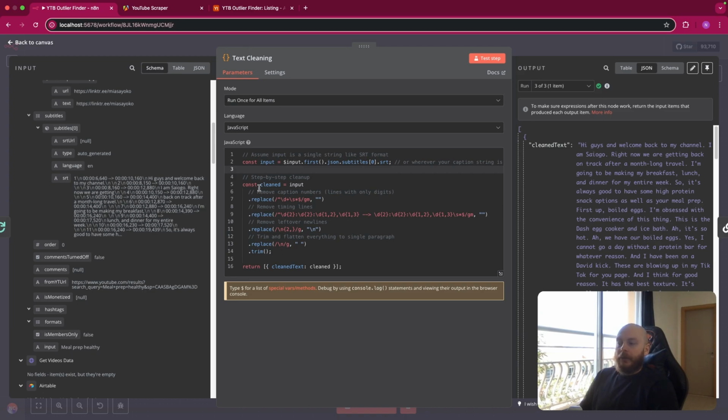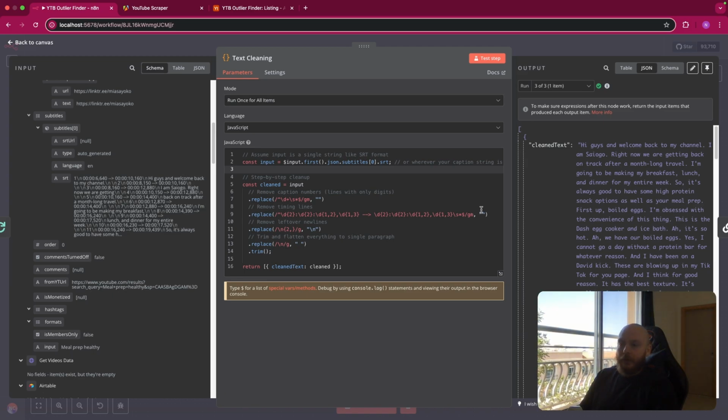You create another one that is clean. So this is the clean version of the input. And you replace, so this is regex code to clean text. So I remove, I think, some arrows, some \n to go back to line, and I think that's it. Maybe some other thing. And we trim it at the end, and we return the clean text finally.